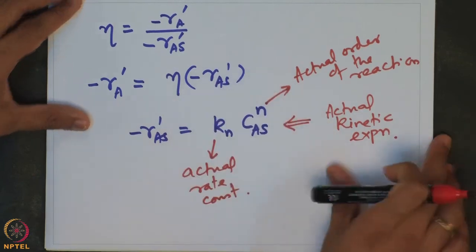Now, if we substitute this expression here, we will see that minus RA prime is essentially eta into minus RAS prime, which is equal to eta into Kn CAS to the power of n.